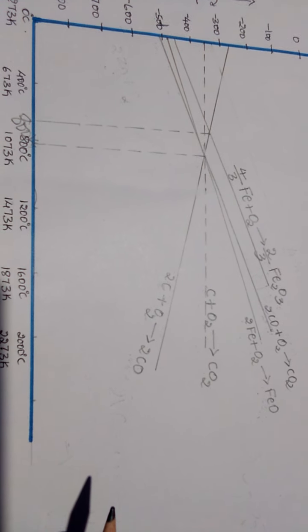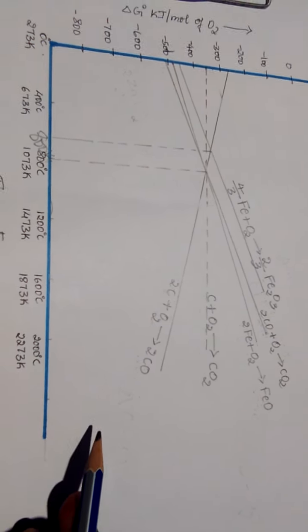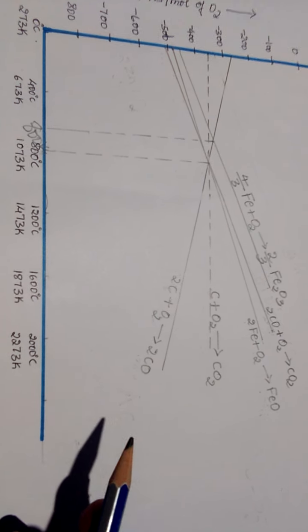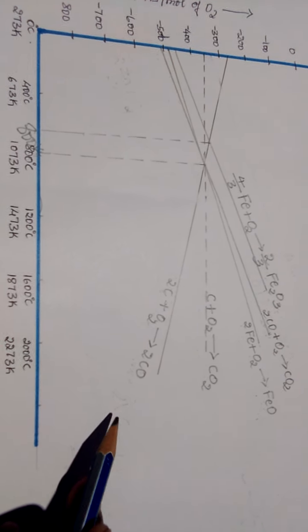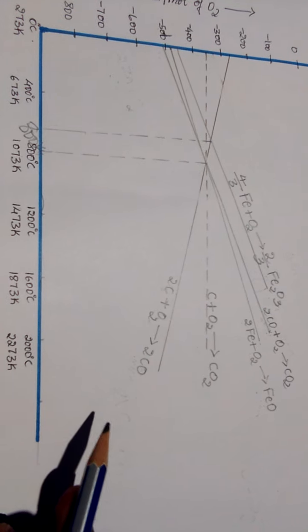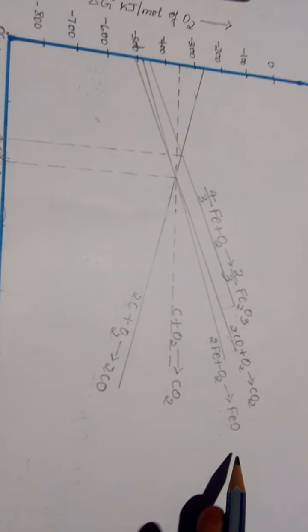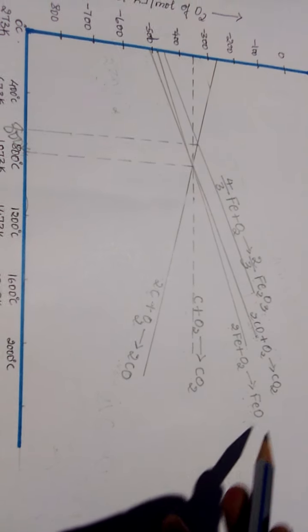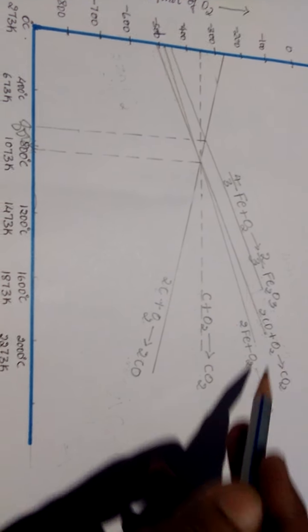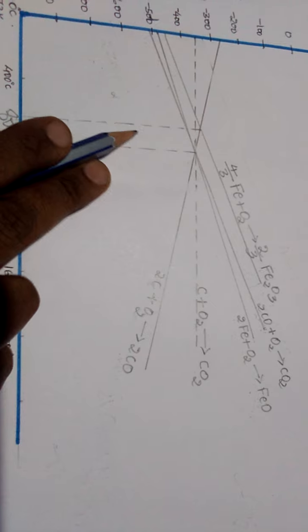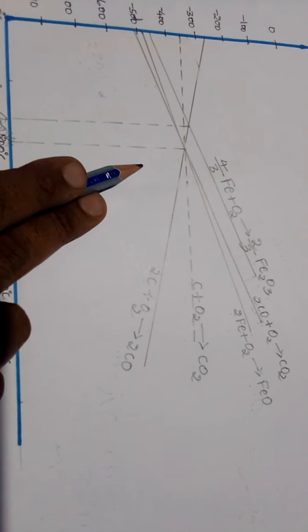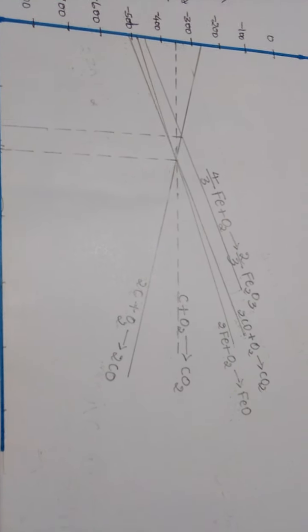Hope you understood this graph. We will take this graph again when I go to the extraction of iron from hematite ore, because there are too many conversions in the process. Which reaction takes place at what temperature we will discuss again in the extraction of iron from hematite ore. Thank you.